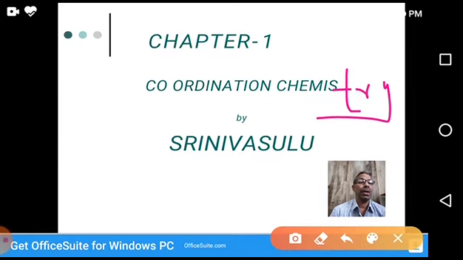In this chapter, we will discuss what are coordination compounds, what is the difference between double salts and coordination compounds, and what are the terms used in this chapter, and what are ligands, what is the IUPAC method to name these compounds. All these things will be covered in this chapter.